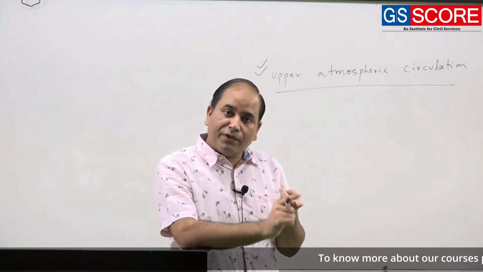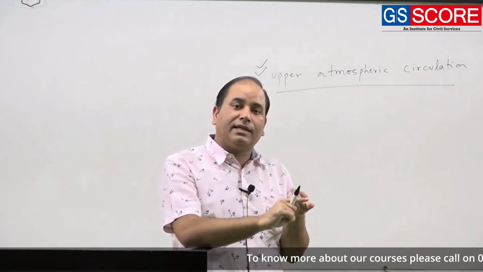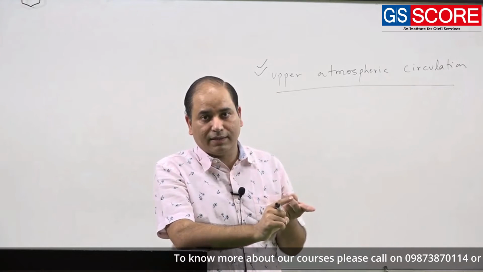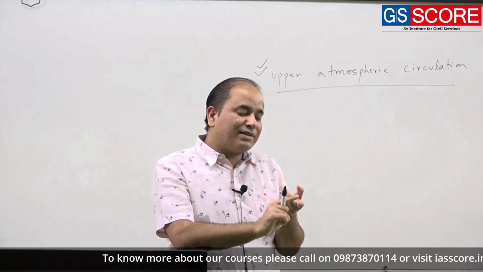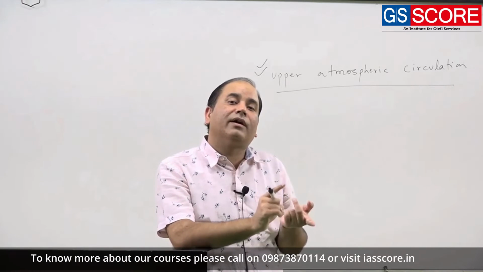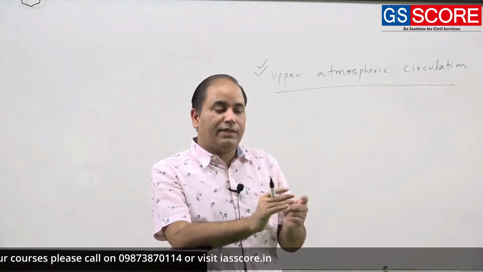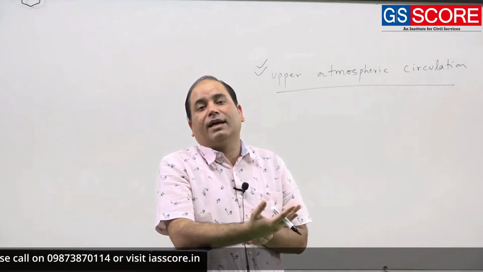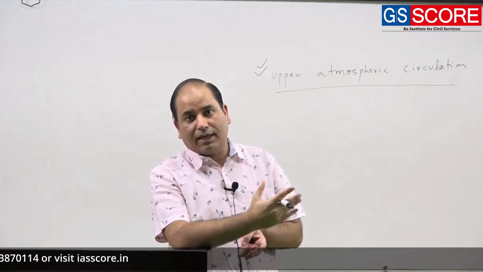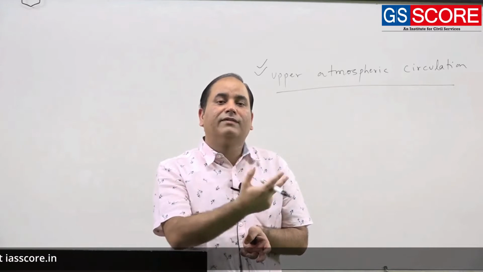In fact, the unicellular model was initially presented by Hadley. But when you consider the unicellular model, you are not considering the earth as a dynamic object. You are simply treating the earth as a static object, but the earth is not static, it is continuously rotating.